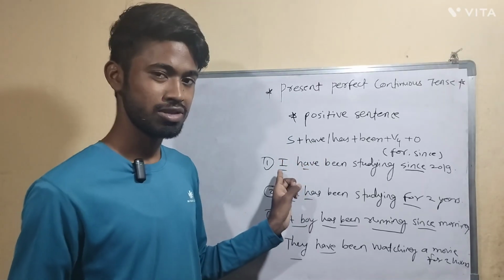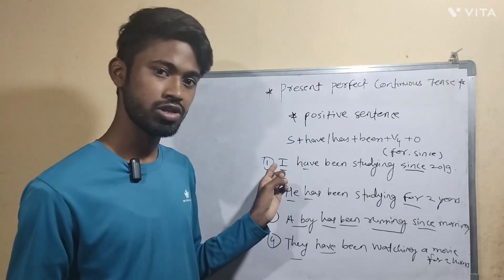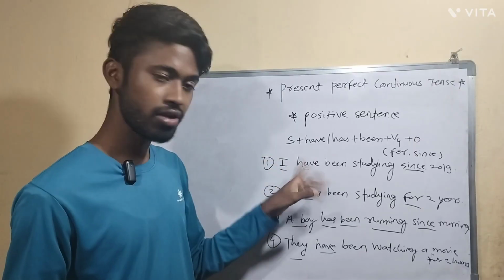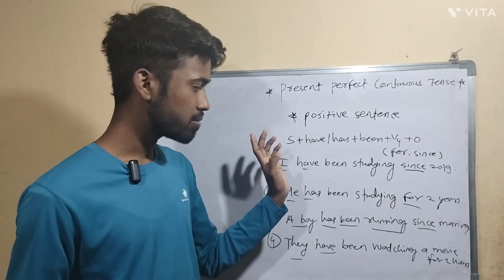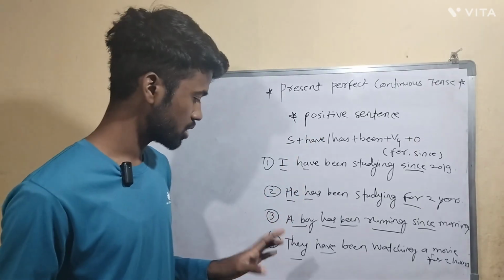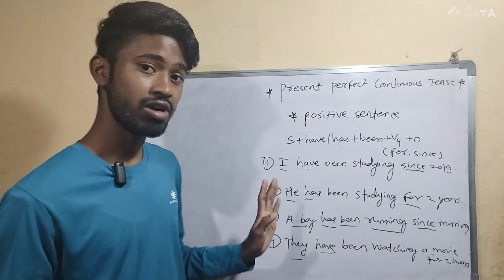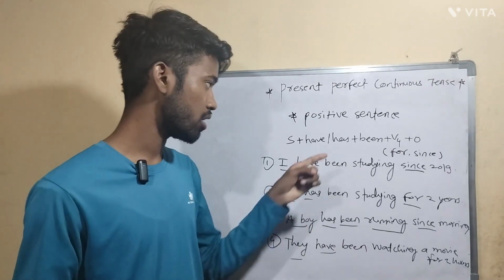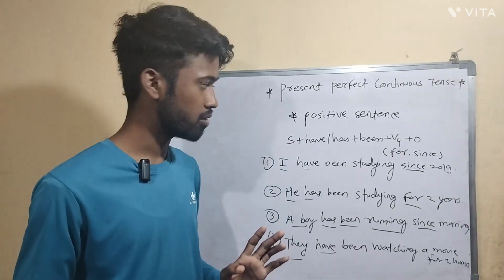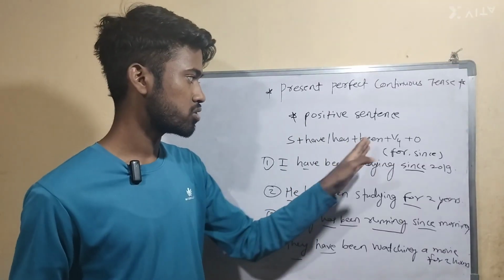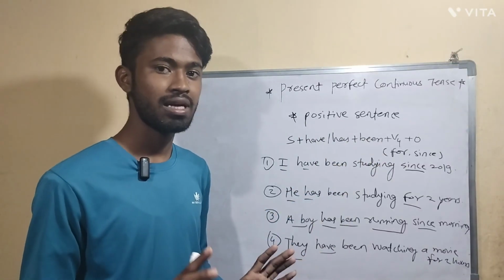The only exception, we already discussed, is the first person, right? With I we always use have. After that, whatever singular subjects you get, with those you have to use has as the helping verb. After that, been is compulsory, then the fourth form of verb and the object.